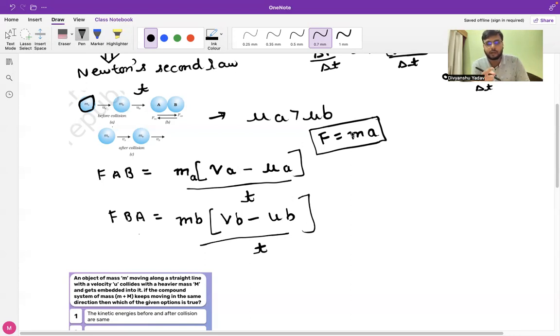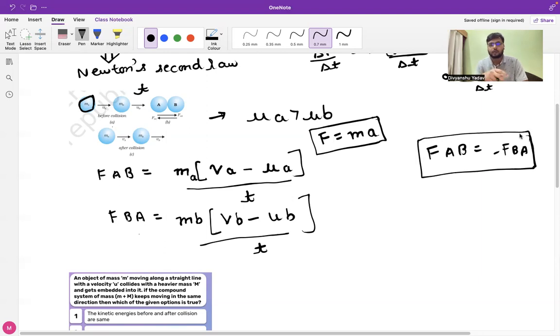A few minutes ago we discussed at the point of collision that FAB equals minus FBA, and I drew a diagram to illustrate it.